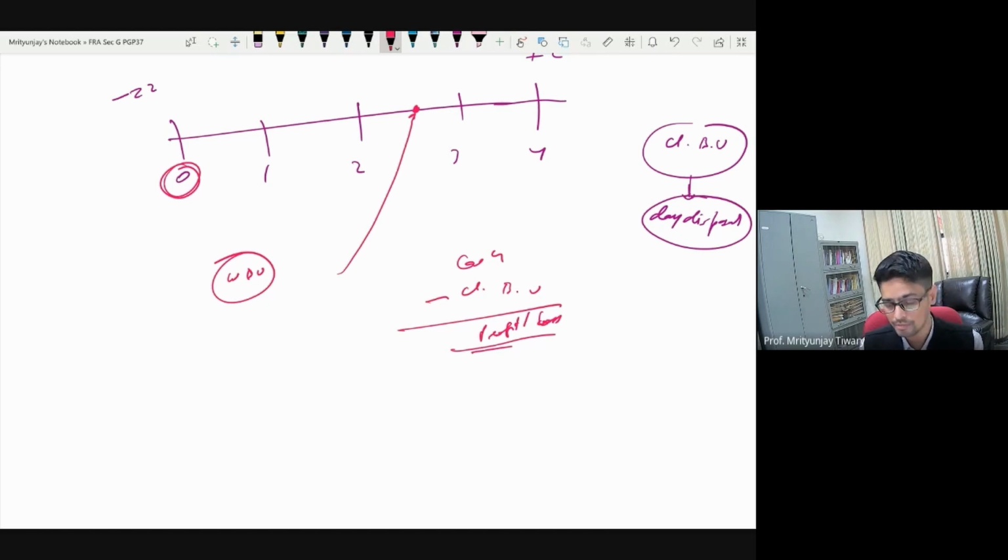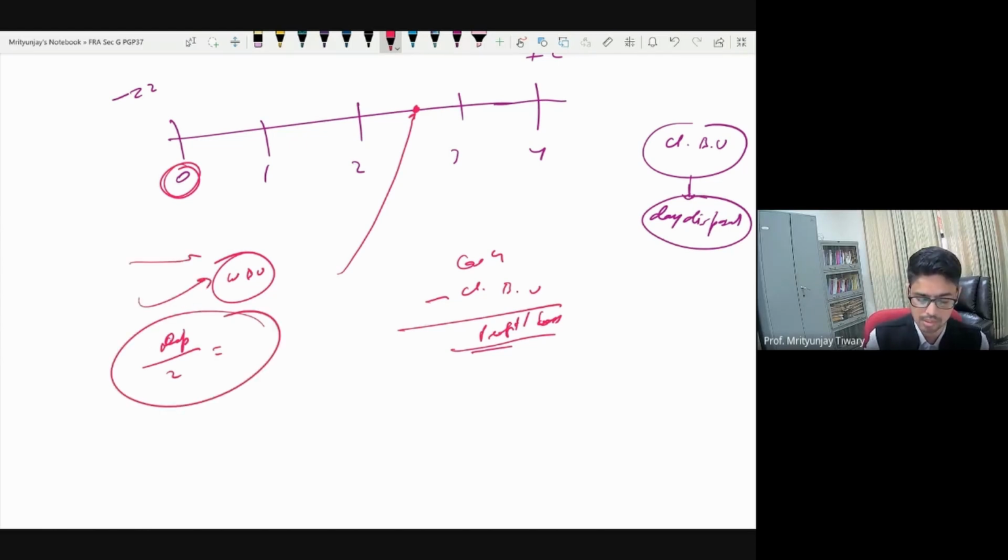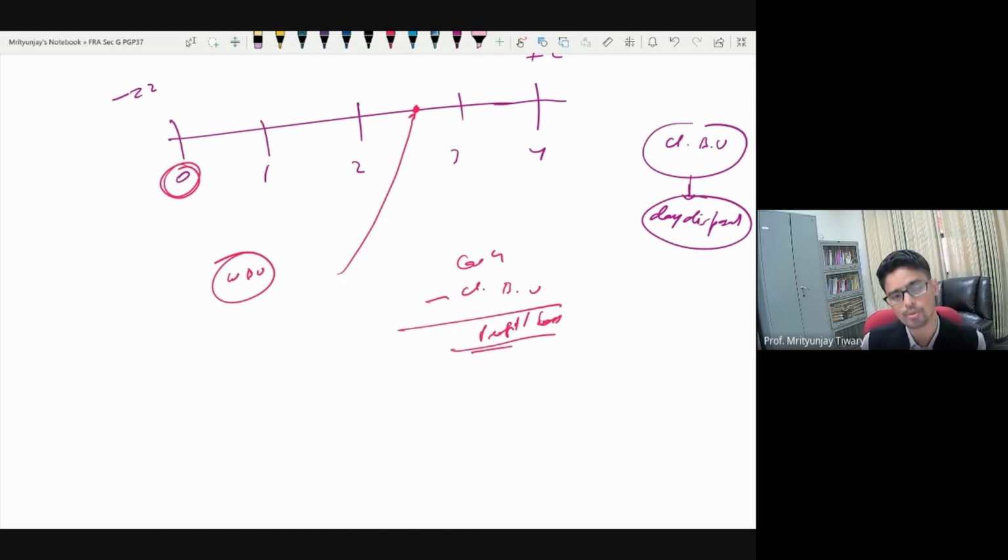Why I'm using WDV is also to show you one point: how do you calculate the depreciation for a fraction of the year? For a fraction of a year, nothing special. You simply divide the total depreciation for that year. Annual depreciation divided by 2 will be 6 month depreciation, whether you are using WDV or SLM. Let me demonstrate how. For this, I need to know the WDV percentage. Yesterday we had calculated it. Some 45 something percentage was the depreciation rate. I remember the numbers, so I will just write them up.